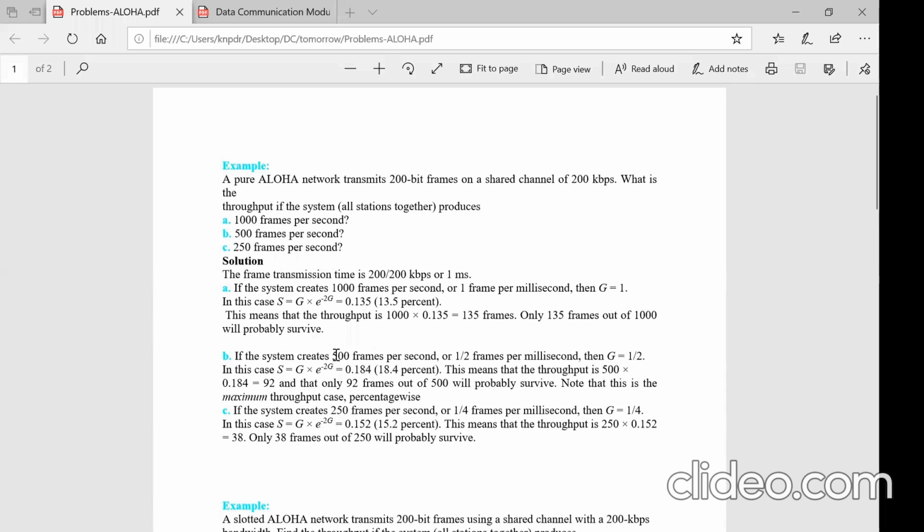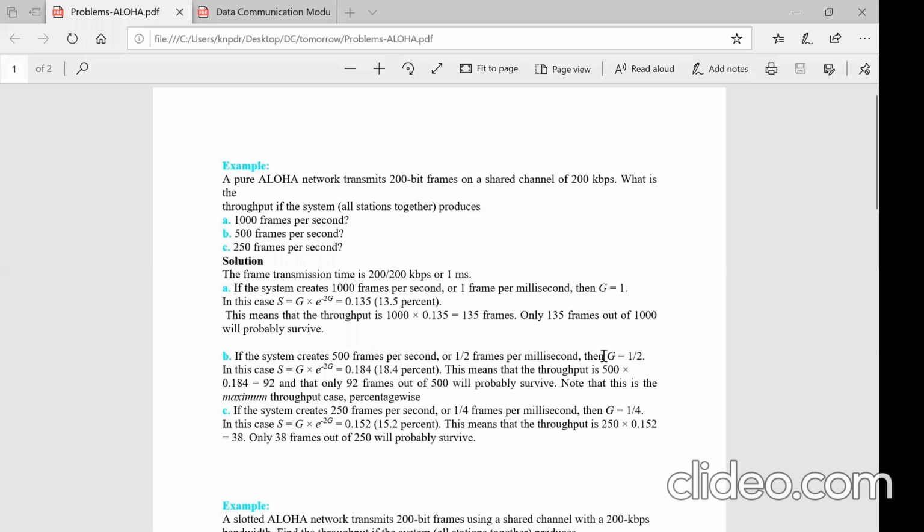It is sending 500 frames per second, in the sense, what is the frame time? Frame time is nothing but in 1 millisecond, only half a frame is sent. That means one frame time is 2 milliseconds. Understand all of you? One frame time in this case is 2 milliseconds. In the previous problem, one frame time is 1 millisecond. Now here, one frame is taking 2 milliseconds.